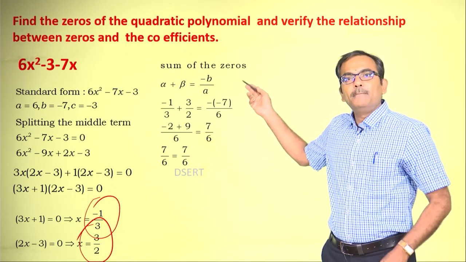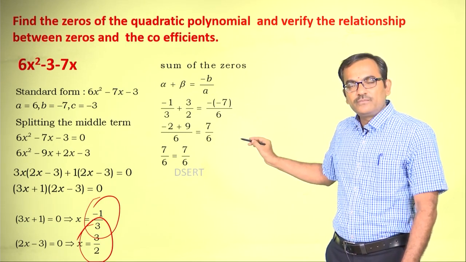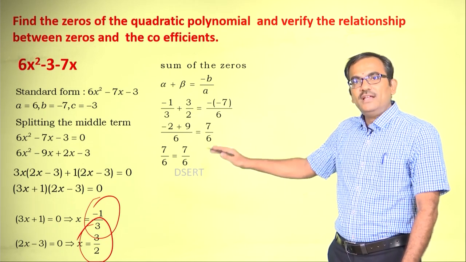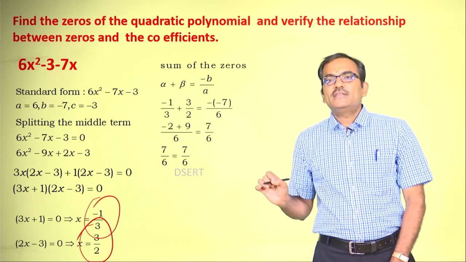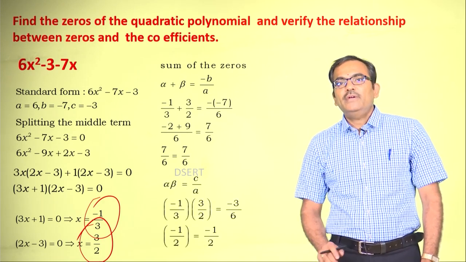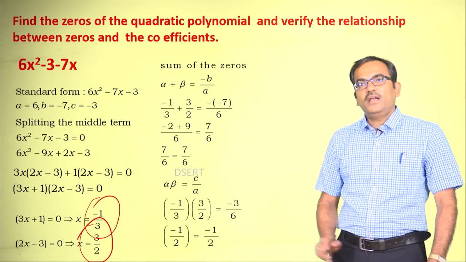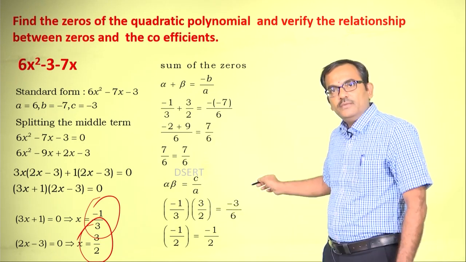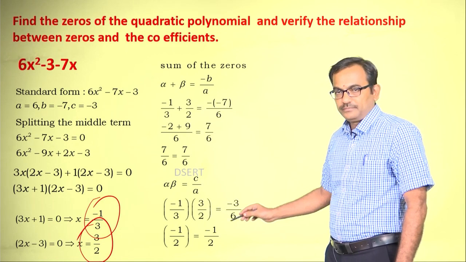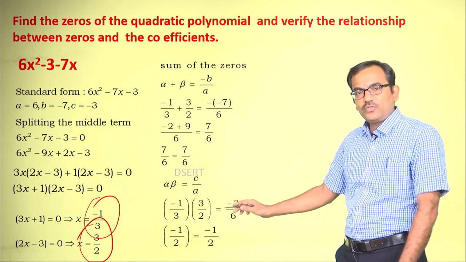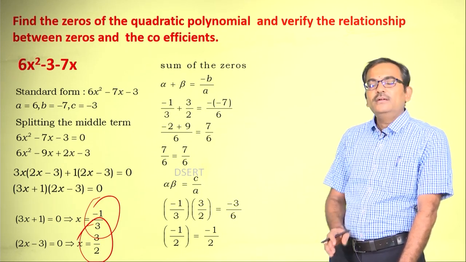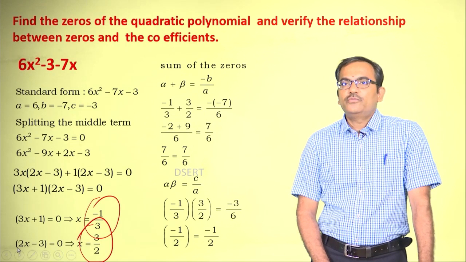In the same way, b and a are also substituted here and they are simplified, and ultimately both the LHS and RHS are 7 by 6 and 7 by 6. Okay. Now, when we take up the product, alpha and beta are substituted here, c and a are also substituted here, and ultimately we are getting minus 1 by 2 and minus 1 by 2, which indicates that this holds good for the formula.